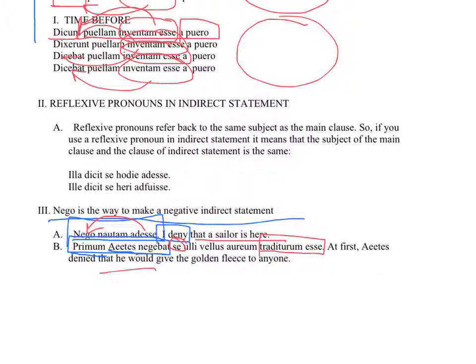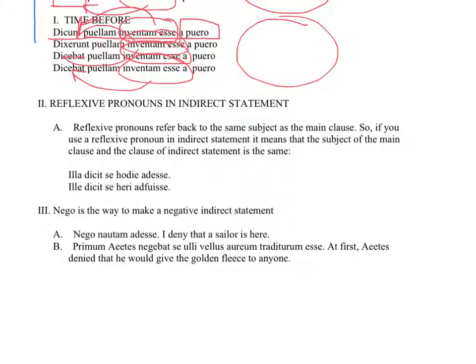At first, Aeetes denied he would give, or will give, or is going to give the golden fleece to anyone, nulli. Again, just look at the sentence. At first, Aeetes denied he is going to give the golden fleece, the aureum vellus, to, in the dative, anyone. Nego is the way to make a negative sentence, or to say that someone denies something. Same rules apply with the sequence of tenses.